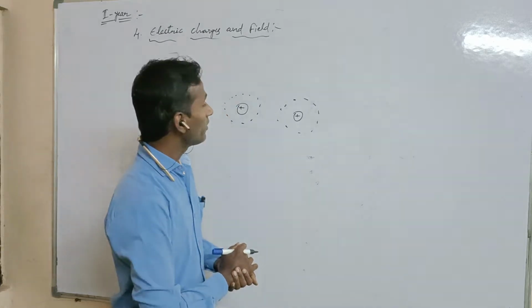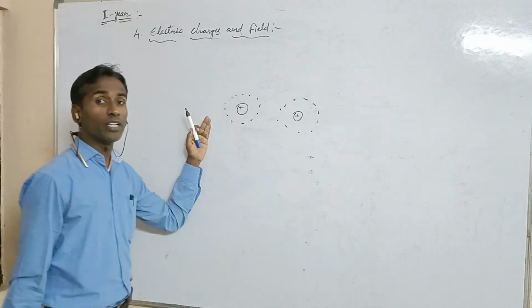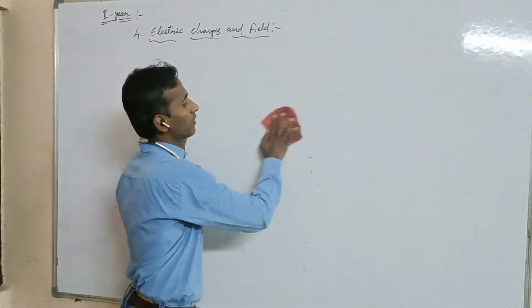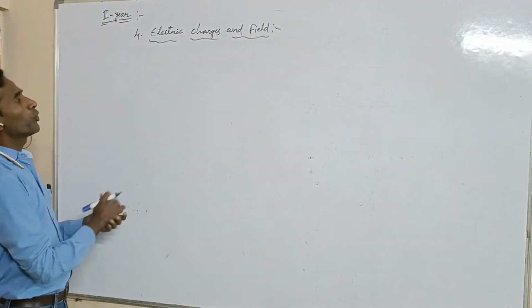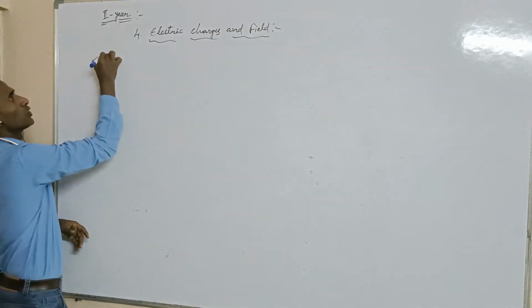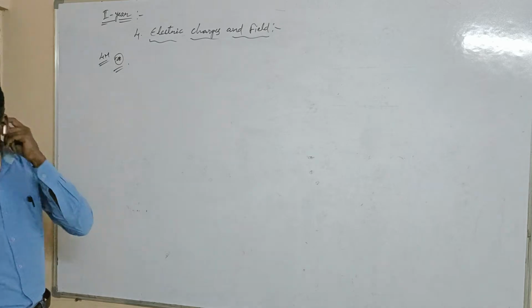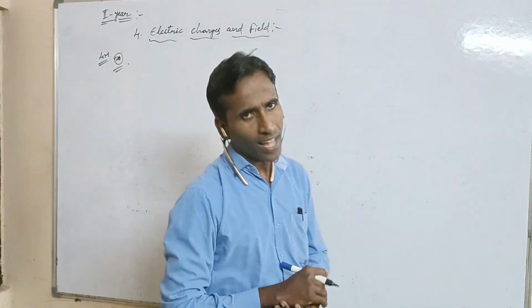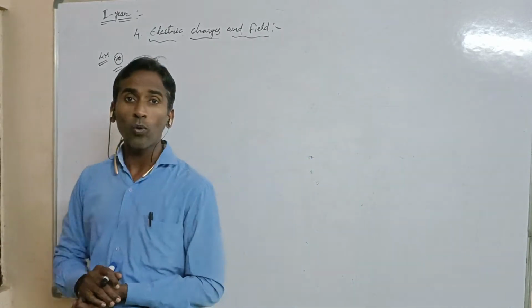Okay guys, so the field produced around a charge is called the electric field. Now see here guys, the next most important 4 mark question. What is that question, sir? State and explain Coulomb's inverse square law.